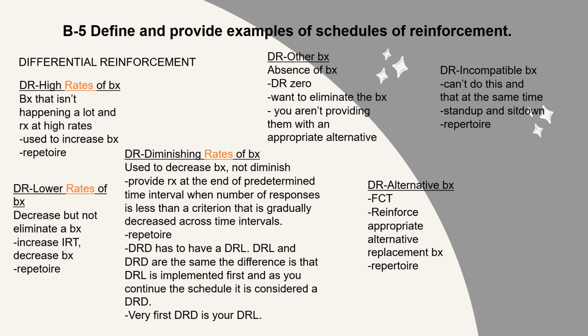There's DRD, differential reinforcement of diminishing rates of behavior. This is used to decrease behavior, not eliminate it. So you provide reinforcement at the end of the predetermined interval when the number of responses is less than a criterion that is gradually decreased across time intervals. So DRD has to have a DRL. DRL and DRD are the same.